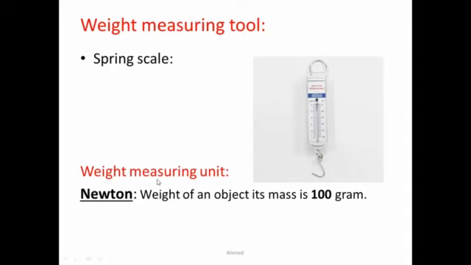But what is the unit of weight? The unit of weight is called Newton, and it refers to the scientist Isaac Newton, who discovered gravity. So weight is measured in Newton, and the Newton is the weight of an object whose mass is 100 grams.